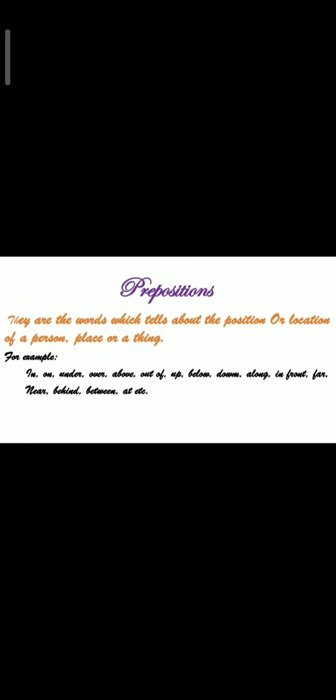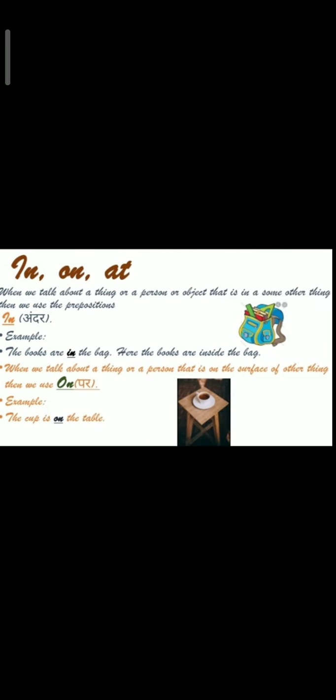What are prepositions? Prepositions are the words which tell us about the position or location of a person, place, or a thing. Words like in, on, under, over, above, out of, up, below, down, along, in front, far, near, behind, between, at, etc. are called prepositions. These are the words that tell us about the position of the person, place, or a thing.